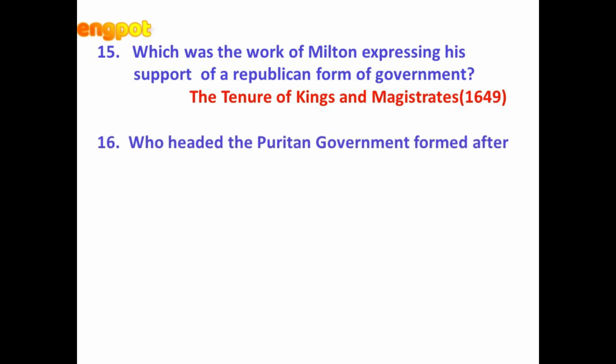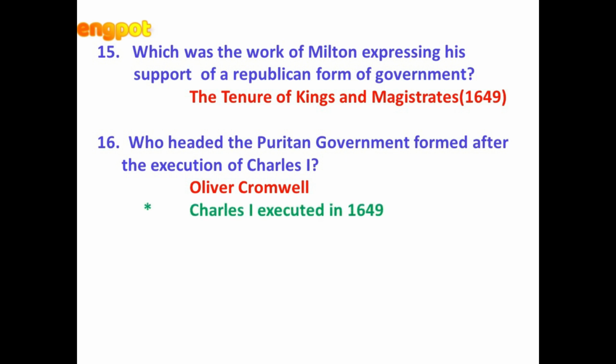Who headed the Puritan government formed after the execution of Charles I? Oliver Cromwell. So Oliver Cromwell, the political leader, headed the Puritan government formed after the execution of Charles I. You know that after the Civil War, Charles I was executed, he was beheaded, and it was the Puritan government who came into force under Oliver Cromwell. And Charles I was executed in 1649.